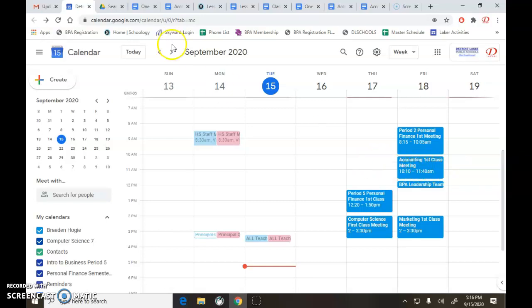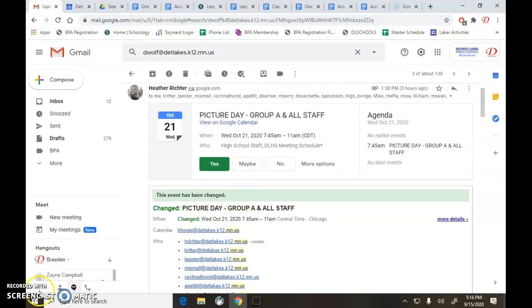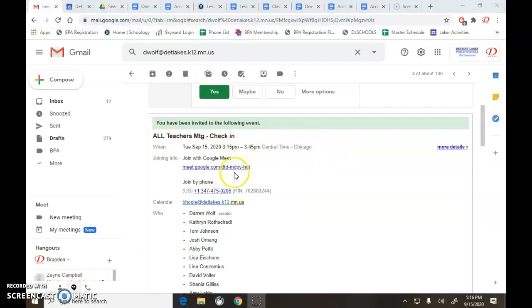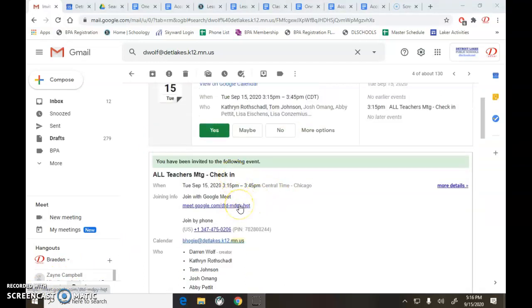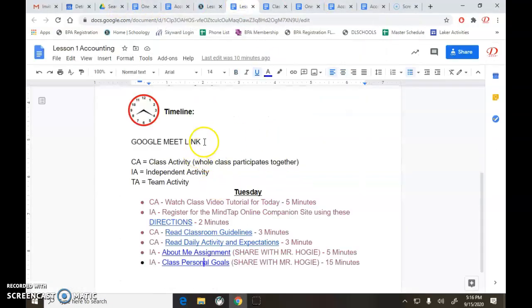And so anyway, it will also give you a link. Oh, this is a bad example. Here, let me find another one. Here's a better one. If there's a Google Meet with it, which there will be, you'll be getting this email and it will have a link to the Google Meet. In addition to that, I will put the link to the Google Meet on all of the lessons, so you can either check your email and go to the Google Meet right there, or you can click on the Google Meet link in lesson 2. It won't be in this one, it'll be in lesson 2 for the day.